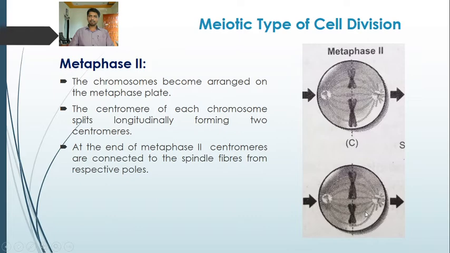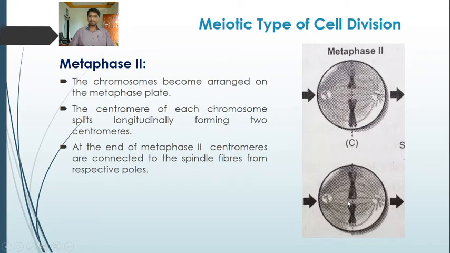The centromere of each chromosome splits longitudinally, forming two centromeres. So here the chromatids are attached at the centromere, and it splits longitudinally. Here is the plane of direction for splitting. It splits longitudinally, forming two centromeres.